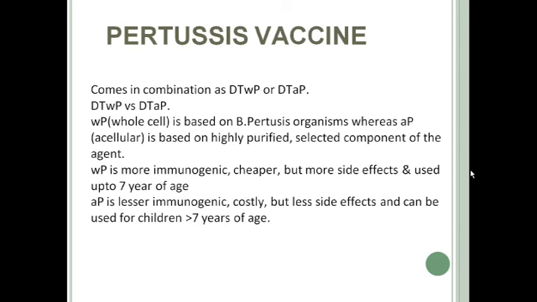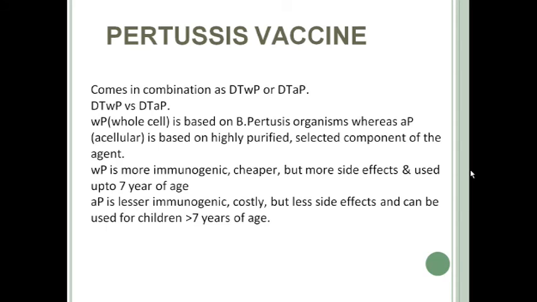Okay. wP is more immunogenic, but it has more side effects, though it is cheaper and used in children up to 7 years of age. Whereas aP, acellular pertussis, is less immunogenic, but also has fewer side effects.